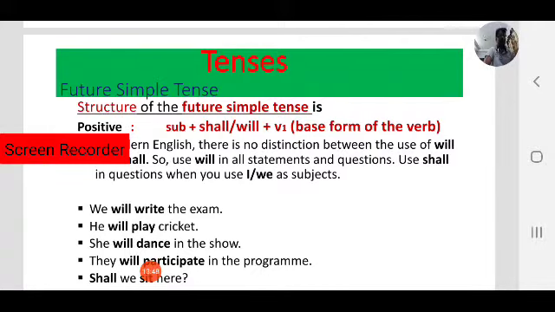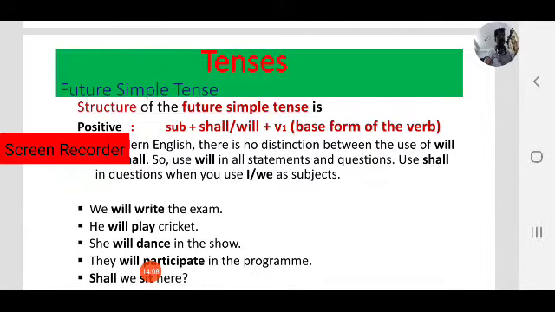Earlier we used I shall, we shall, remaining we used will. But in modern English there is no distinction between will and shall. We can use will, shall for all subjects. I will go to movie is right, I shall go to movie is right.